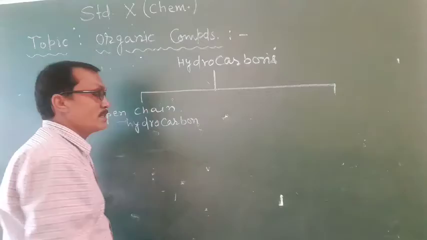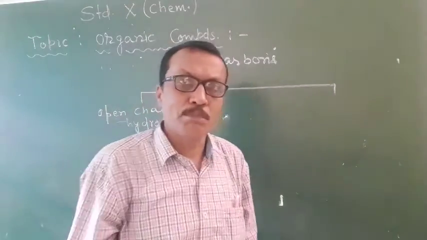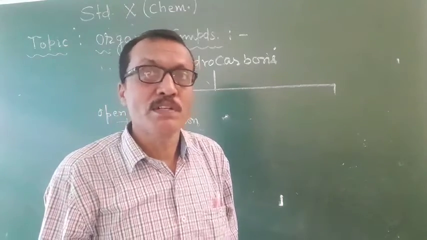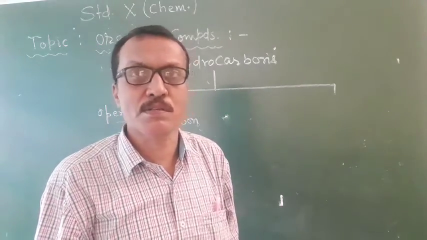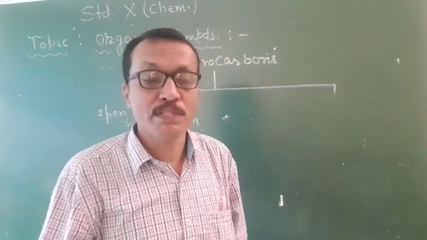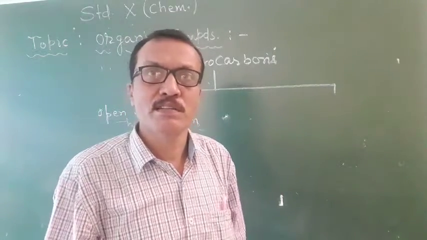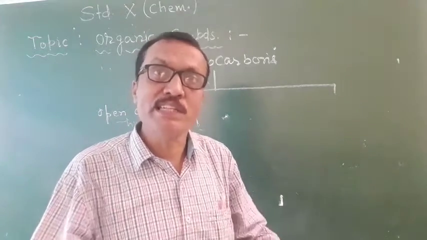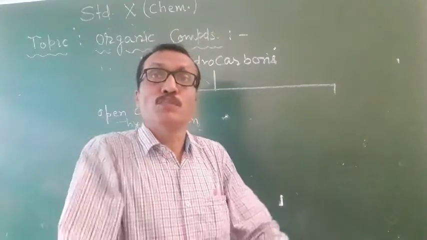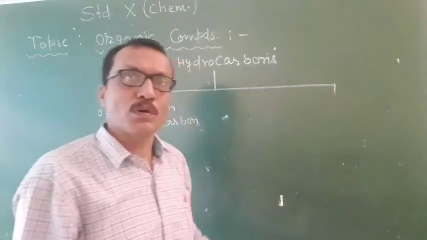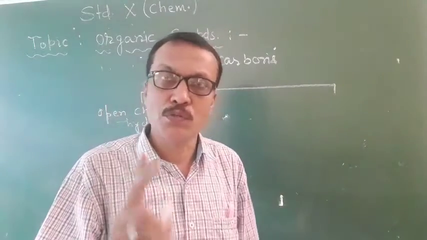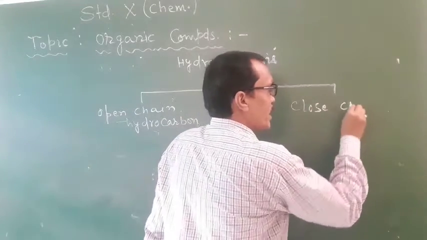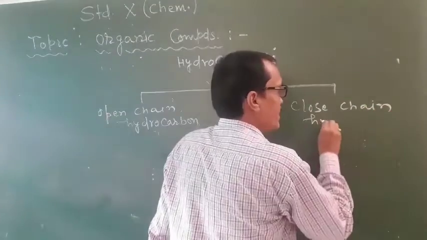I told you previously, carbon shows the property of catenation, and under this property carbon can form different chains, and those chains may be open straight chain, may be branched chain, may be closed ring chain. So on that basis, hydrocarbons are classified in two groups: open chain hydrocarbons and closed chain hydrocarbons.